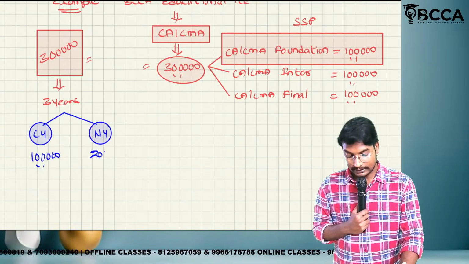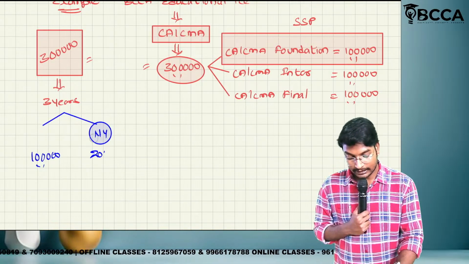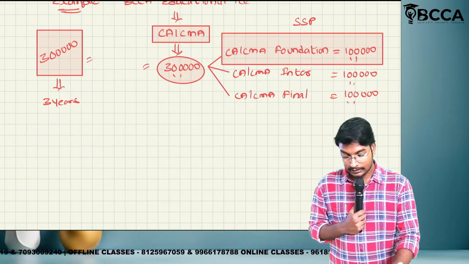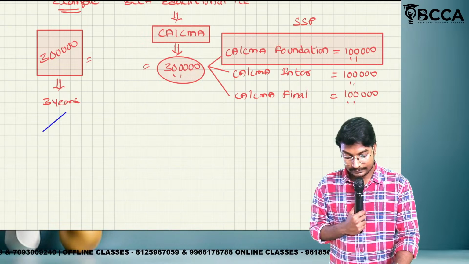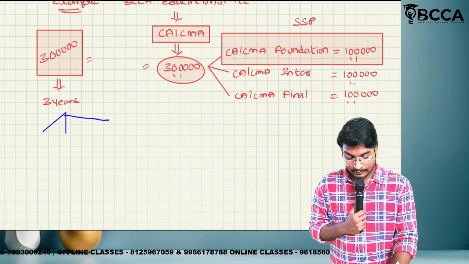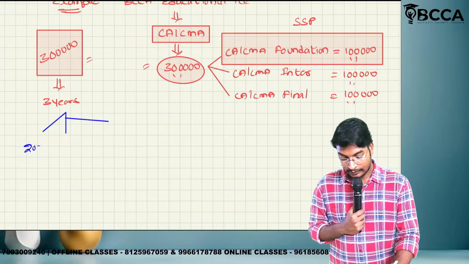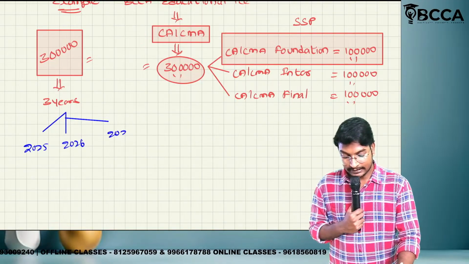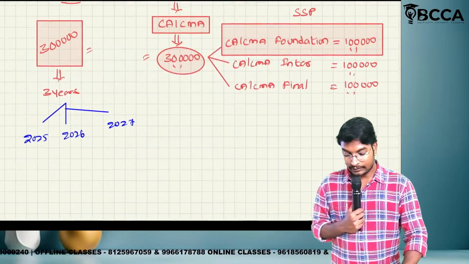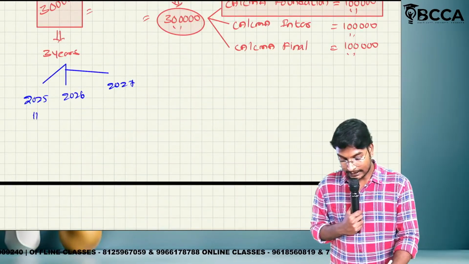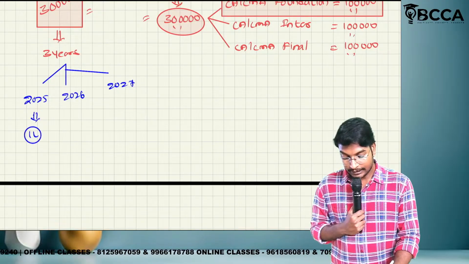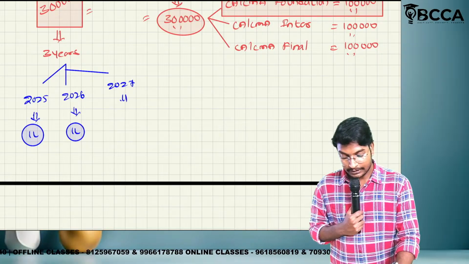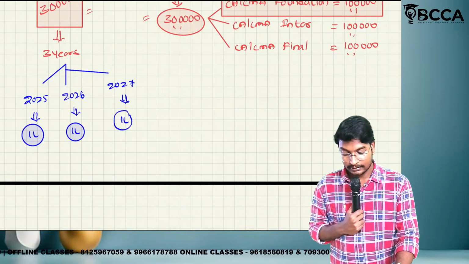2 lakhs. We are following calendar years. 2025 is the current year, 2026 is the next year, 2027 is the year after that. So for 2025, 1 lakh; for 2026, 1 lakh; for 2027, 1 lakh.